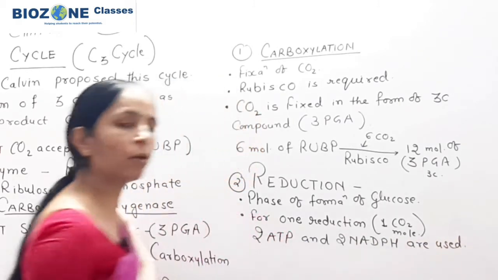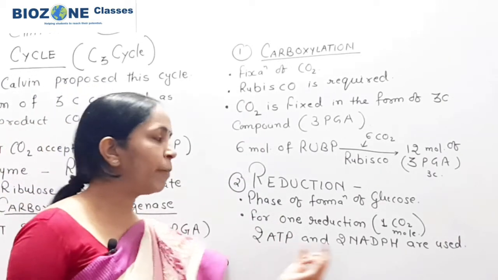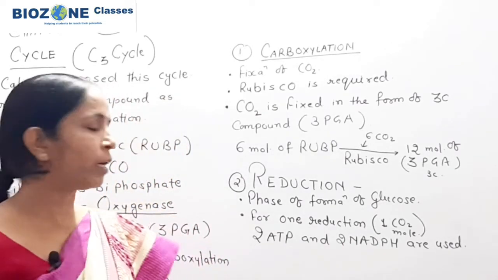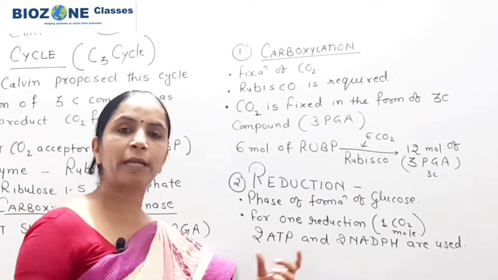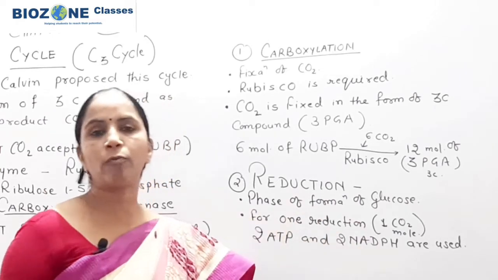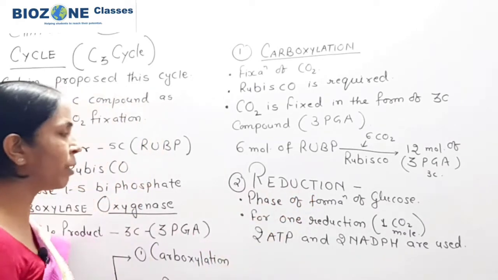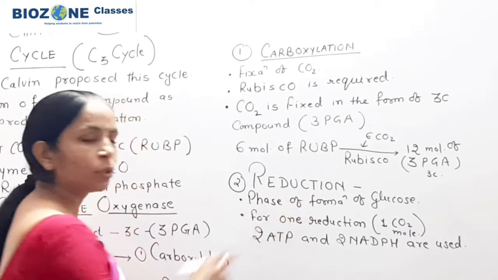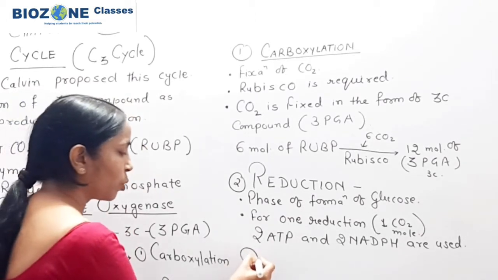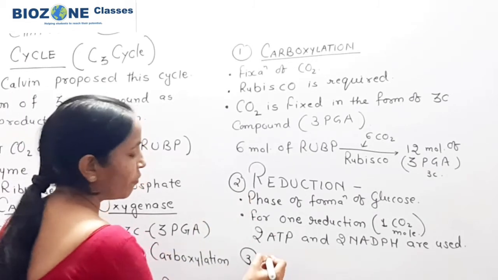So this is the phase. Go through the diagram or cycle provided in NCERT. In that, only ATP and NADPH are mentioned, so you add 2 molecules over there, because this part is clearly explained in the literature section. So 2 ATP and 2 NADPH are used for 1 molecule of carbon dioxide in the phase of reduction. This part you remember very well. After reduction, glucose is formed, and slowly, again I repeat, it is stored as sucrose and then starch.